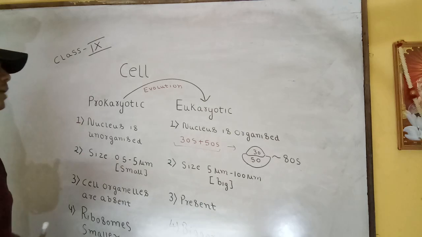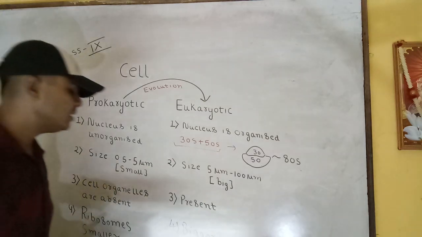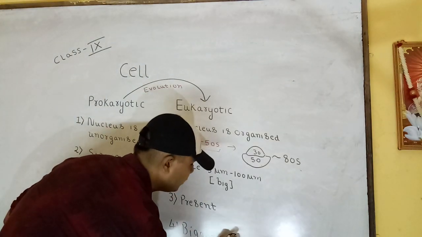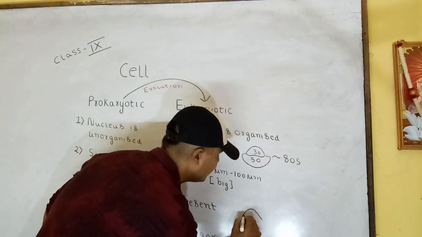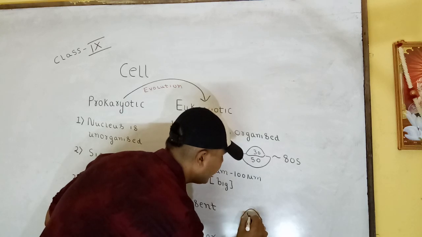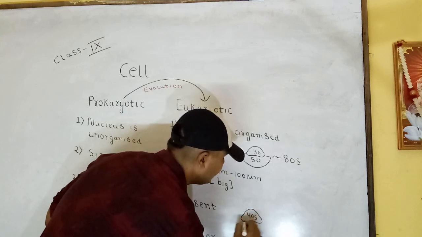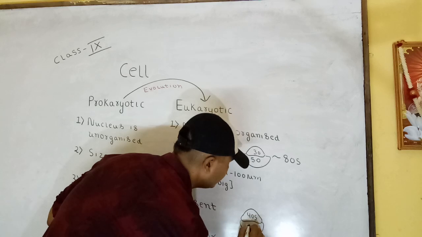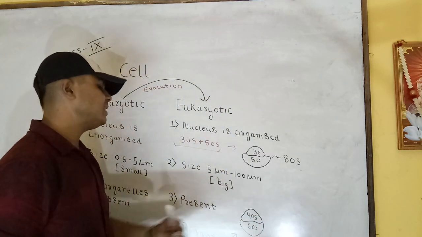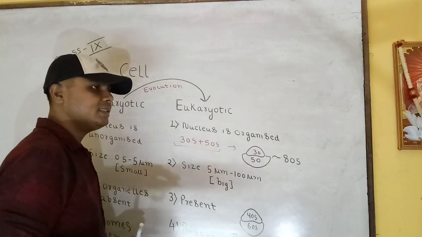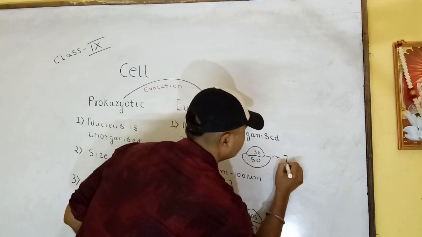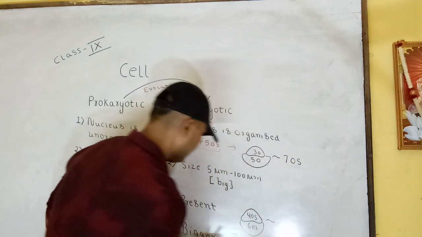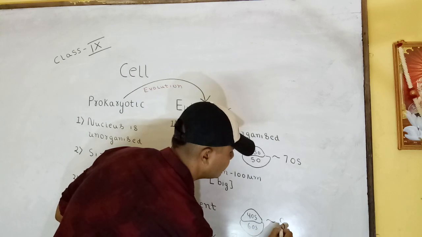Whereas the eukaryotic ribosome is 80S, which consists of two subunits, 60S and 40S. The 40S subunit lies above, and the 60S subunit lies at the bottom. Together they do not make 100 as in mathematics, but an average of 80S.